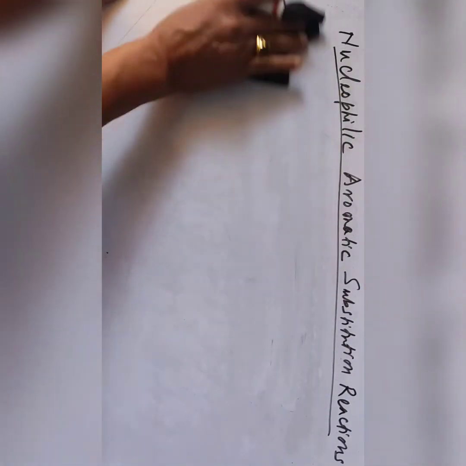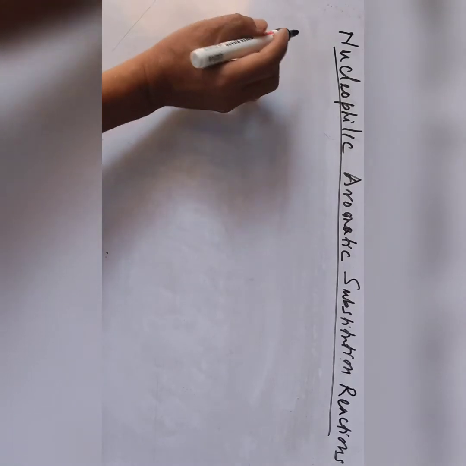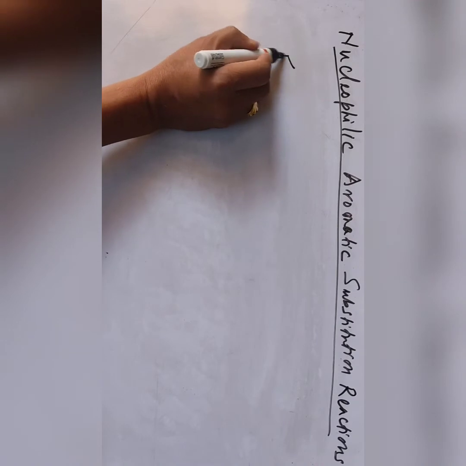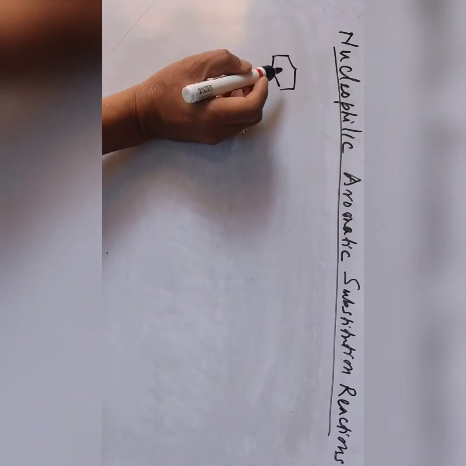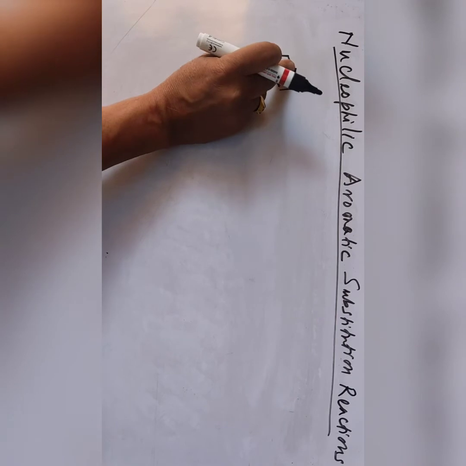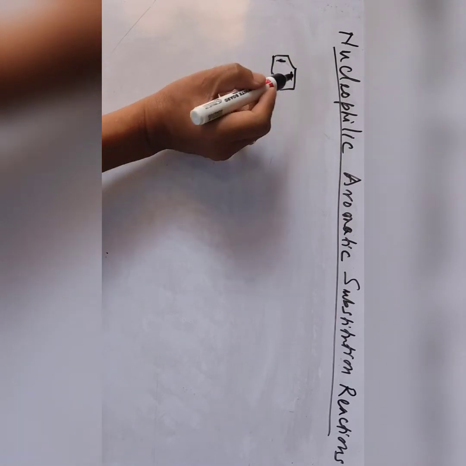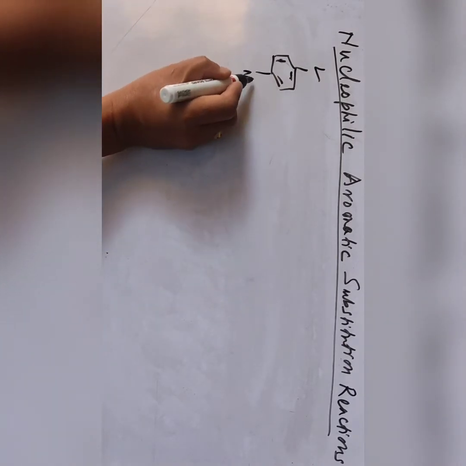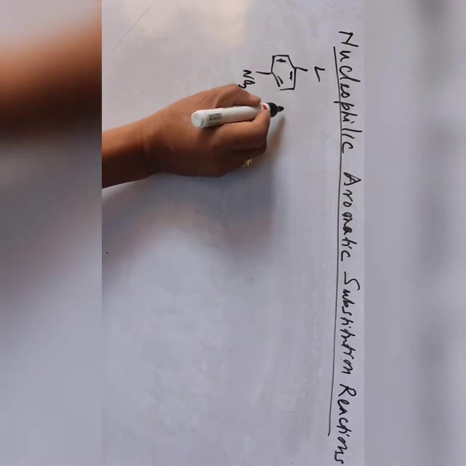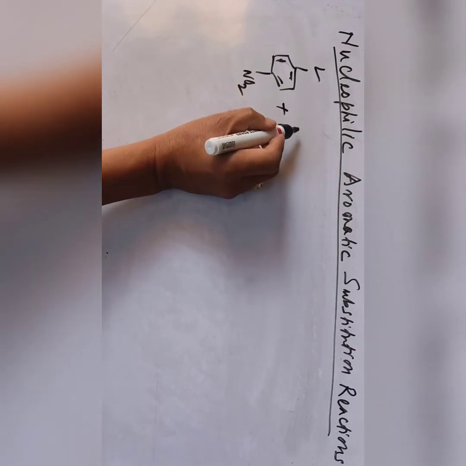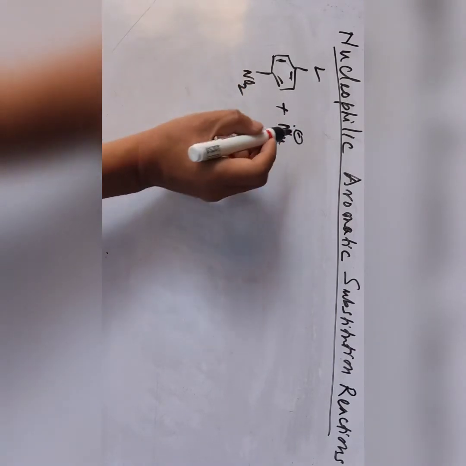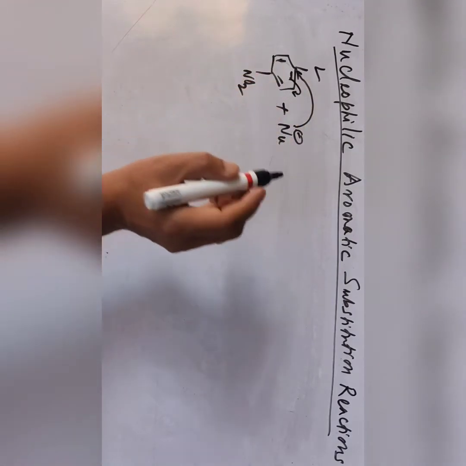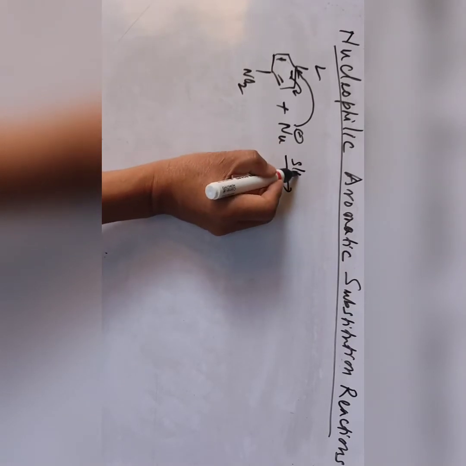Mechanism of nucleophilic reaction, addition followed by elimination. So the first one, generally, I write down here. This is the leaving group, and this is the nitro group in the para position, let us say. Now the negatively charged nucleophile attacks and addition takes place. Okay, so we have the slow process, the mechanism of the reaction.